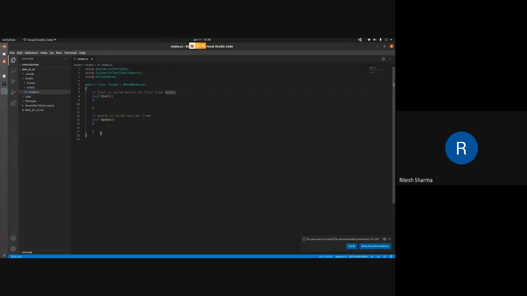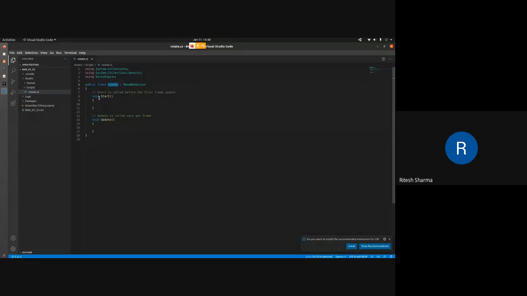Those of you from CSE or EC background, or other backgrounds with C or C++, know that C has no class, but from C++ onwards the concept of classes and object-oriented programming starts. C# is completely object-oriented. Even the main function: in C++ you write the main function, but here it starts with the name of that particular code. As you can see, the name of this class is rotate.